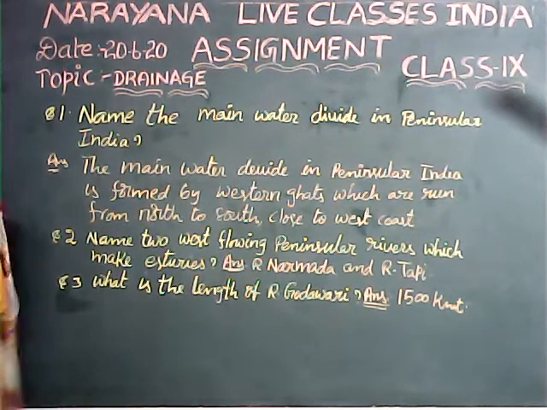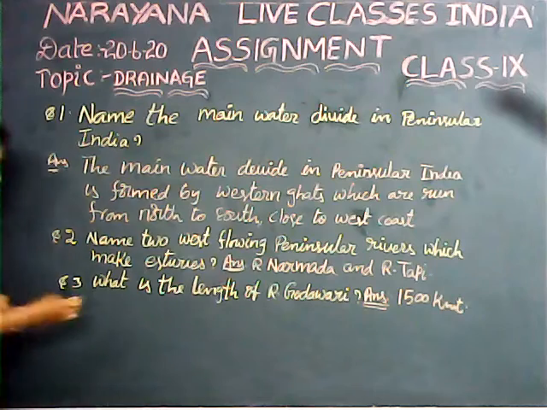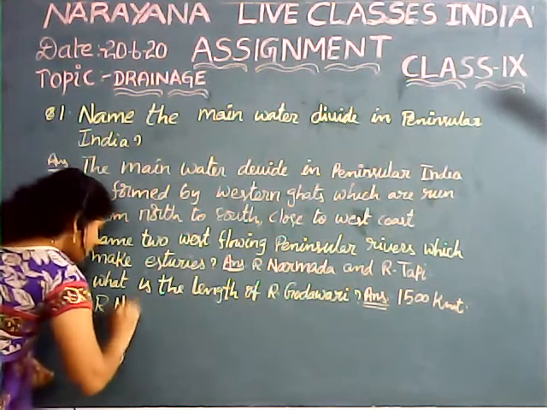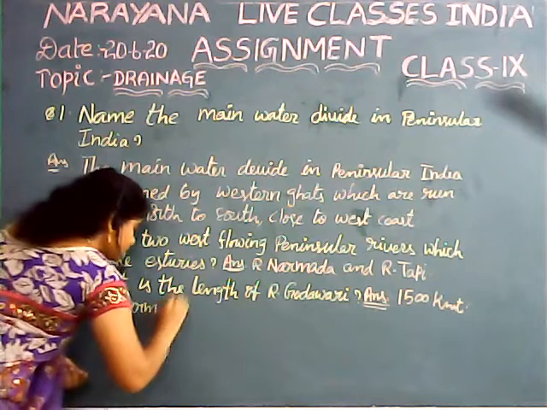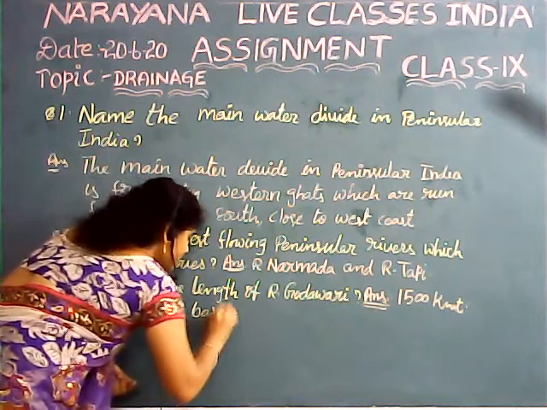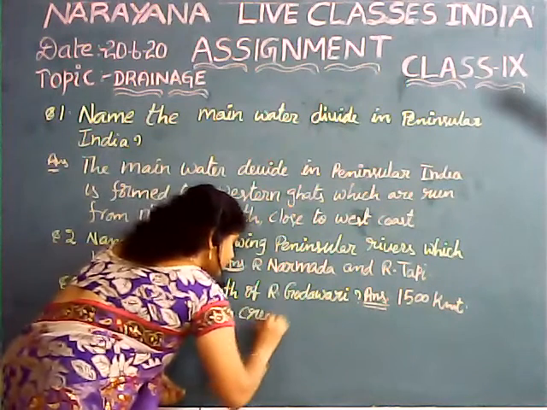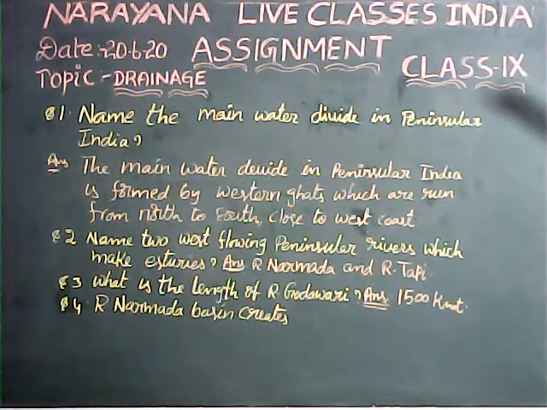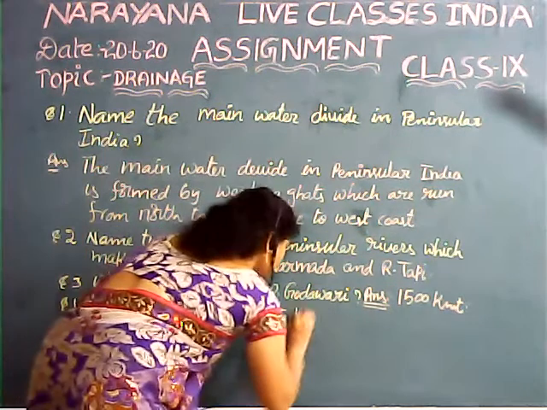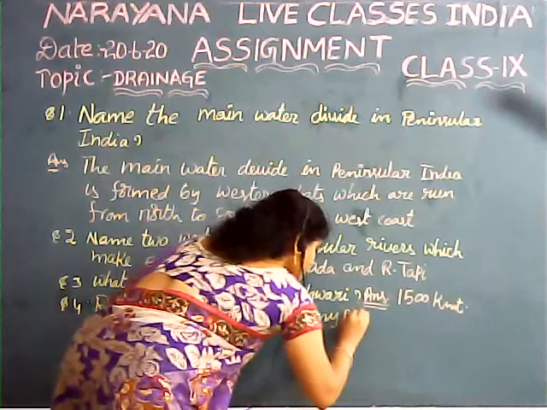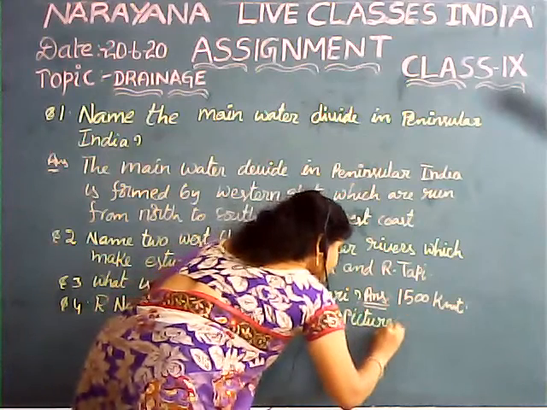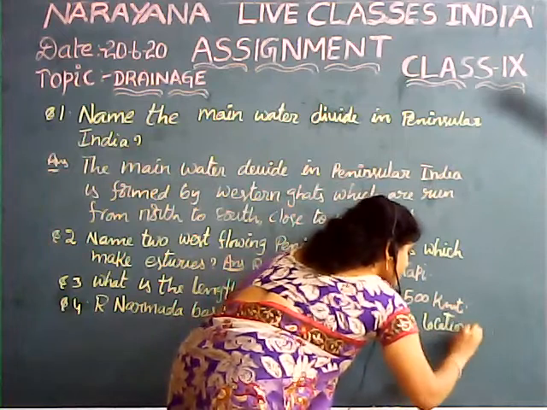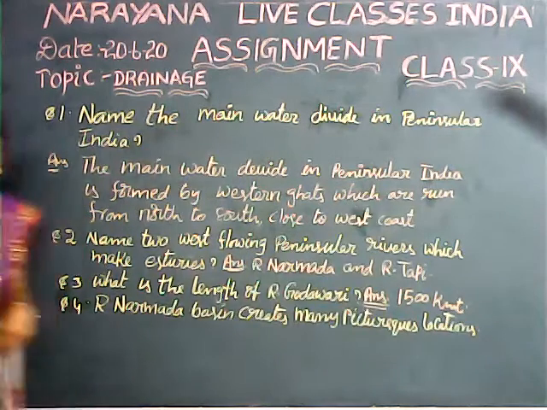Then the fourth question is: the Narmada basin creates many picturesque locations. Name two of them.